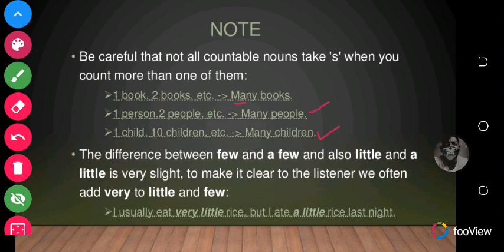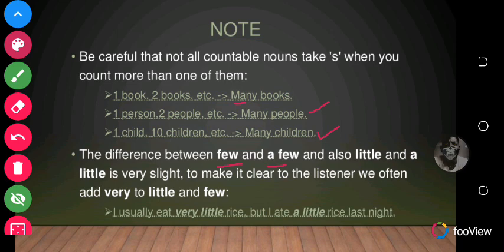The difference between few and a few, and also little and a little, is very slight. So to make it clear to the listener, we often add very to little and few. So what we are saying is that the difference between few and a few is just a slight difference.